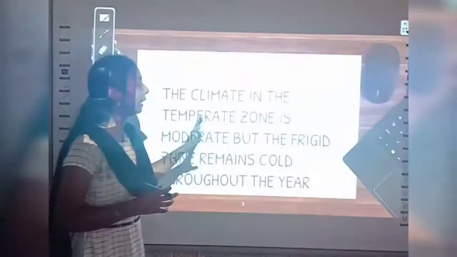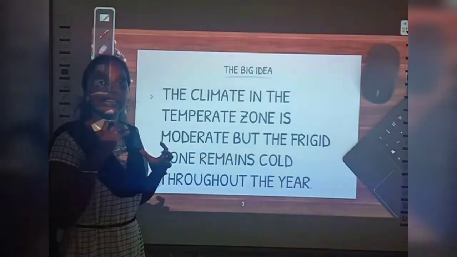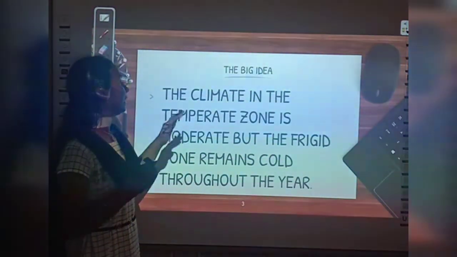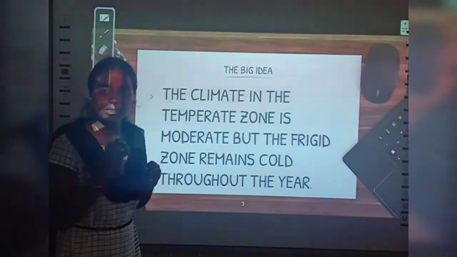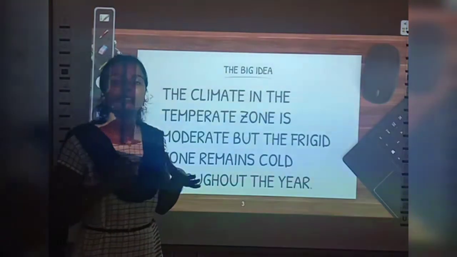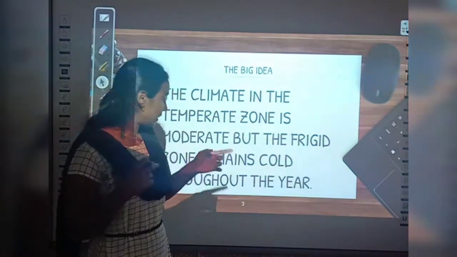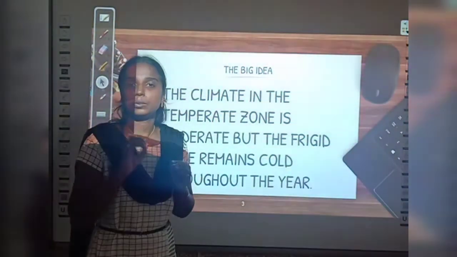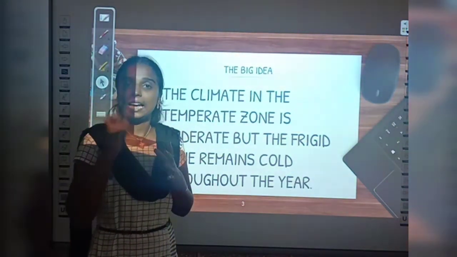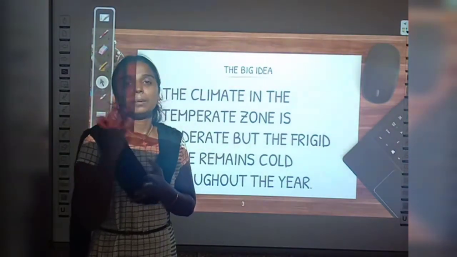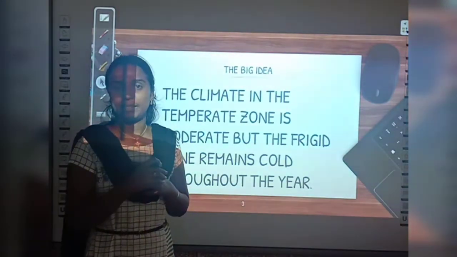Okay. And what is the big idea behind this lesson? What is the main objective of this lesson? See, at the end of this lesson, we will come to know that the climate in the temperate zone is moderate, but in the frigid zone, it is very cold throughout the year. Okay. So in the temperate zone, it will be moderate climate, like our climate. But if you go towards the poles, that is in the frigid zone, it is very cold throughout the year. Okay, and based on this climate only, the life of the people and the animal and plant life depends, right? So the main objective of this lesson is to differentiate the climate between these two temperature zones. Okay.